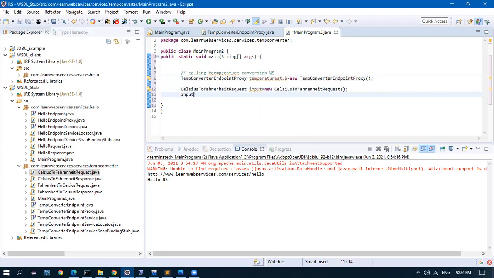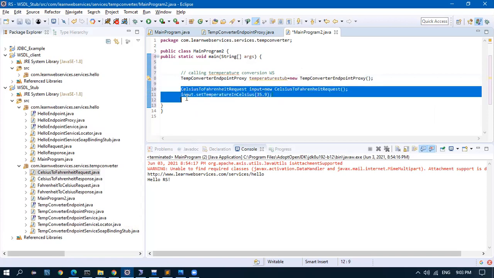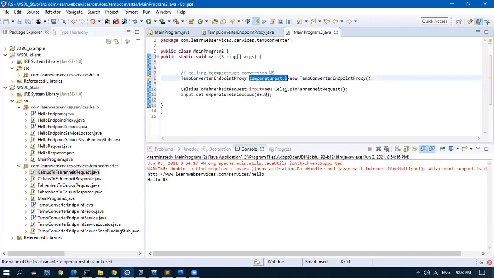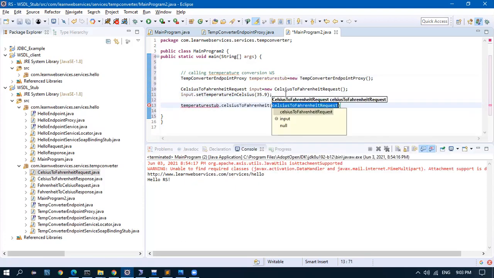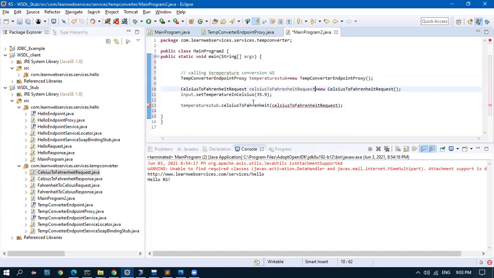So I'll set input dot set temperature in Celsius. It's a double, so 35.9 degree Celsius. So this is an input object I formed. Now I have to call the web service, dot Celsius to Fahrenheit. I have the Celsius request. Just this will be the standard.